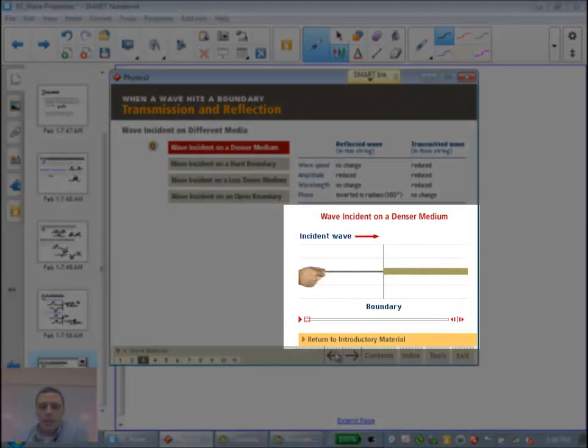So if you look in this, where I'm circling with the mouse here, we're going to take a wave and it's going to go from a less dense material, a light string, to a heavier rope. And there's a couple changes that occur. The first one is that the wave will decrease in amplitude because this is a much heavier object and it's harder to lift it up. The second thing that's going to happen is that it's just not going to move as fast.